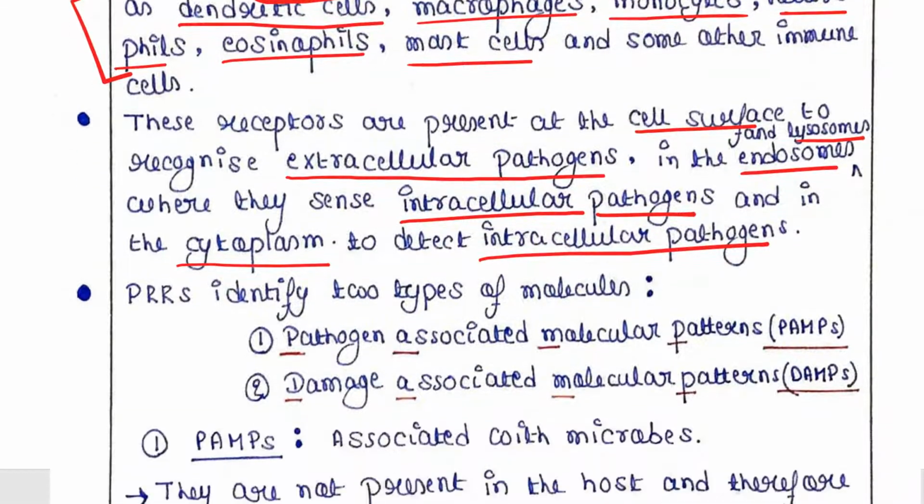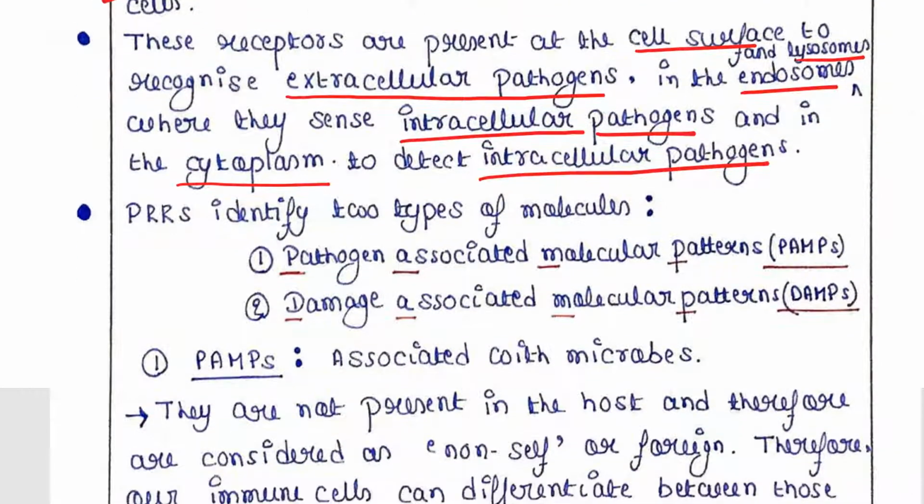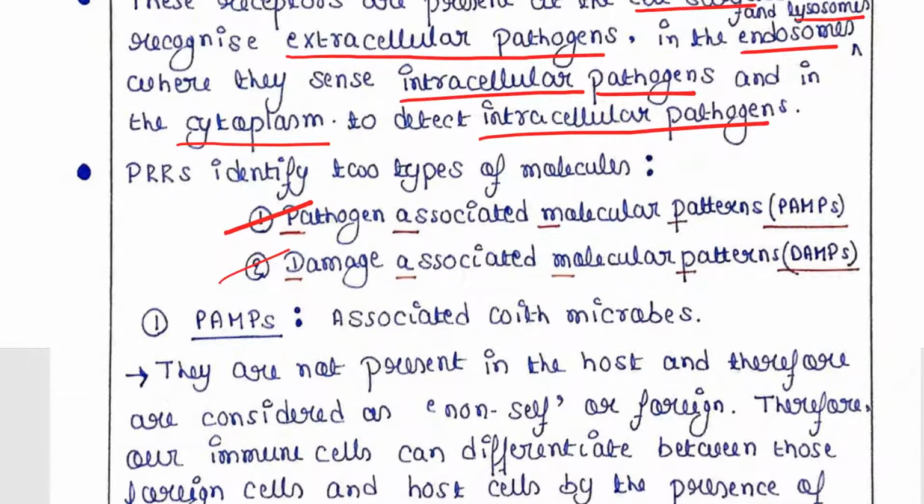And PRRs identify two types of molecules. The first one is PAMs, that is pathogen associated molecular patterns, and the second one is DAMs, that is damage associated molecular patterns. So PRRs can identify both PAMs and DAMs.